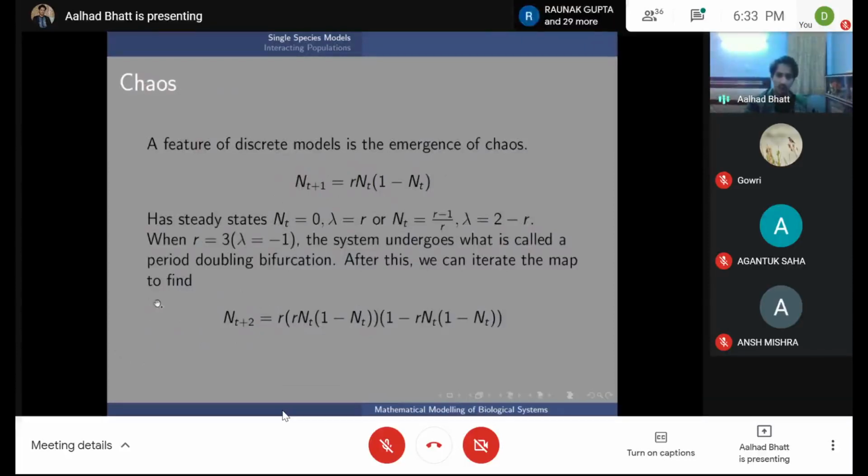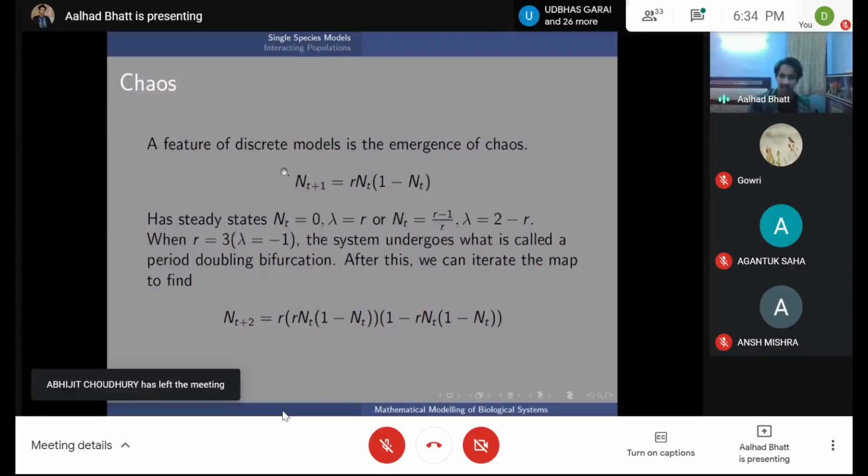Okay, so one of the things that specifically happens, now talking about discrete models, is that even in one variable, when you're only dealing with one species, you can have chaos. This is again something that's covered in 212, at least it was for us, so I won't discuss it in too much detail. But here, this is what I had called earlier a Verhulst process. So this is what the model is. As you can see, it's a discrete version of the logistic equation.